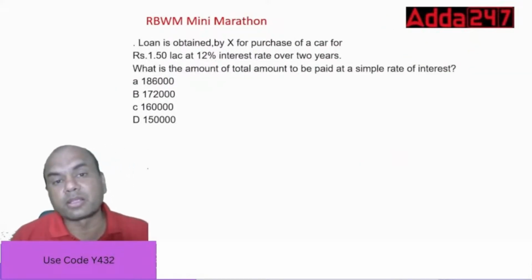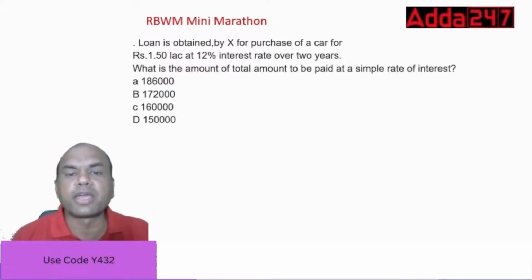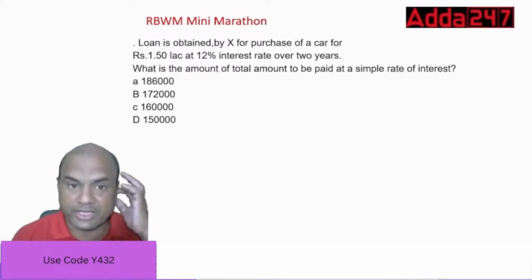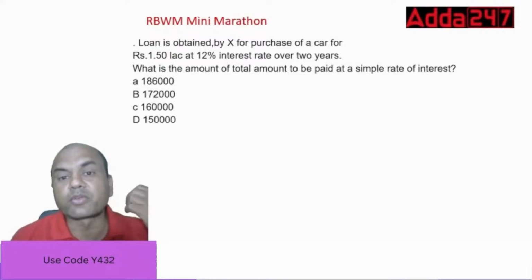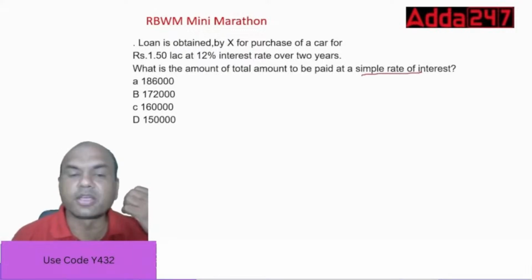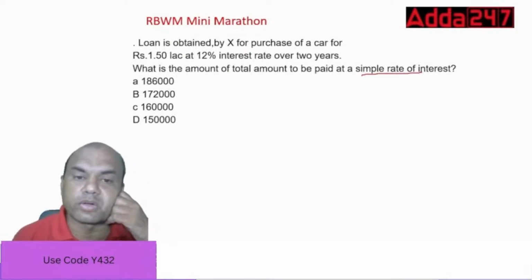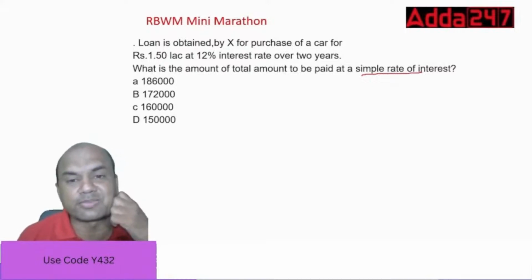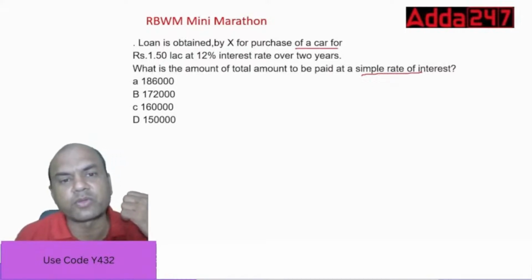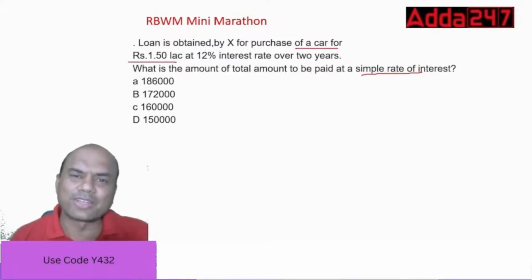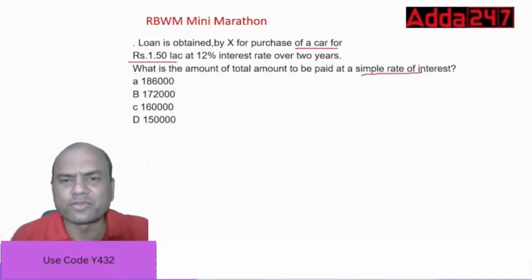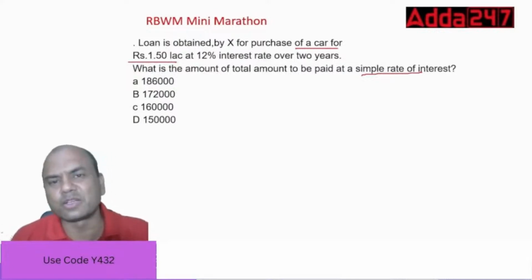Now let's solve some numericals. Loan is obtained by X for purchase of a car for 1.5 lakhs at 12% interest rate over 2 years. What is the total amount to be paid as simple interest? Do you get a car for 1.5 lakhs now? You don't even get a bike nowadays. Forget this car, consider a bike then. The logic should be clear.